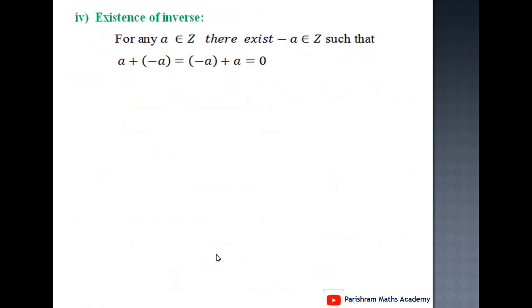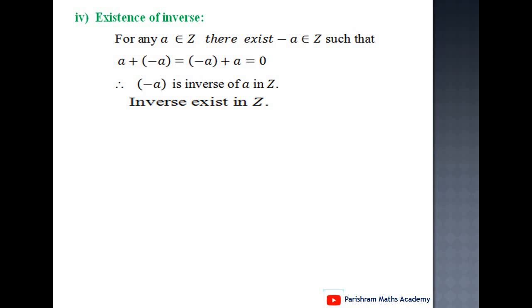Existence of inverse. For any a belongs to Z, there exists minus a belongs to Z such that a plus (minus a) is the same as minus a plus a equals 0. That is, the addition of this positive and negative integer is 0. It means minus a is the inverse of a. 2 belongs to Z, minus 2 also belongs to Z; 3 belongs to Z, minus 3 also belongs to Z. It means inverse of any element of Z exists. It means inverse exists in Z.